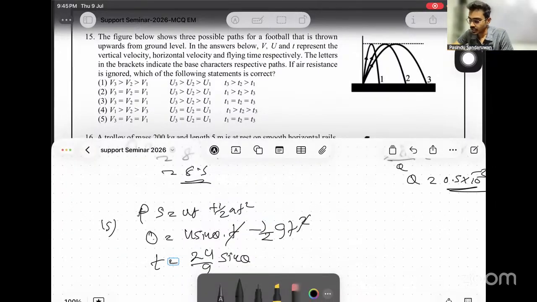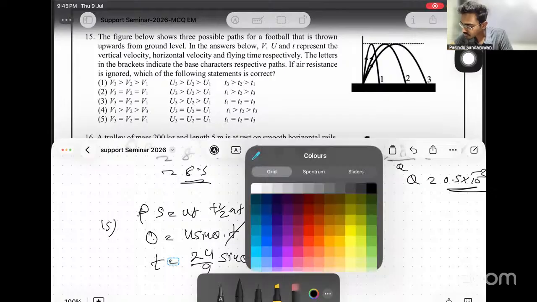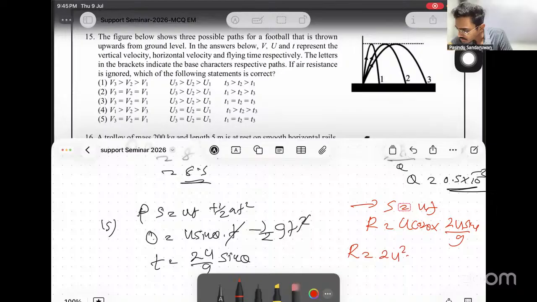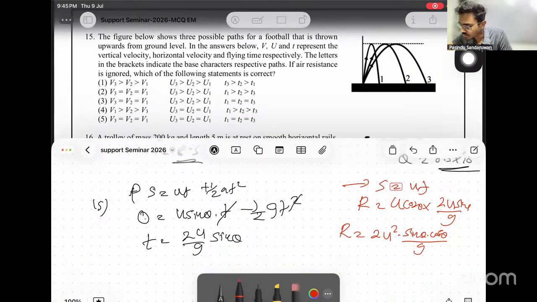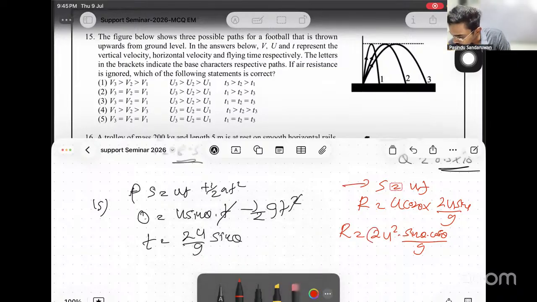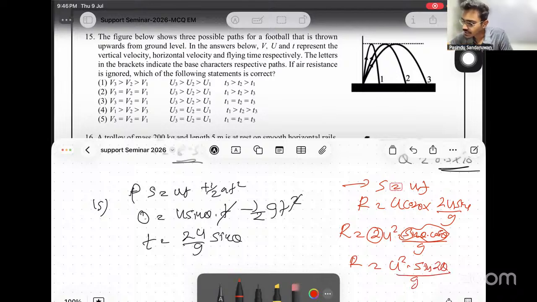If you need the horizontal range, then apply S equals UT. Then horizontal range is given by U cos theta times T, and T is 2U sin theta over g. Then horizontal range is 2U squared sin theta cos theta over g. For the ease of arguments, we know 2 sin theta cos theta equals sin 2 theta. So this can be written as U squared sin 2 theta over g. This is the horizontal range.